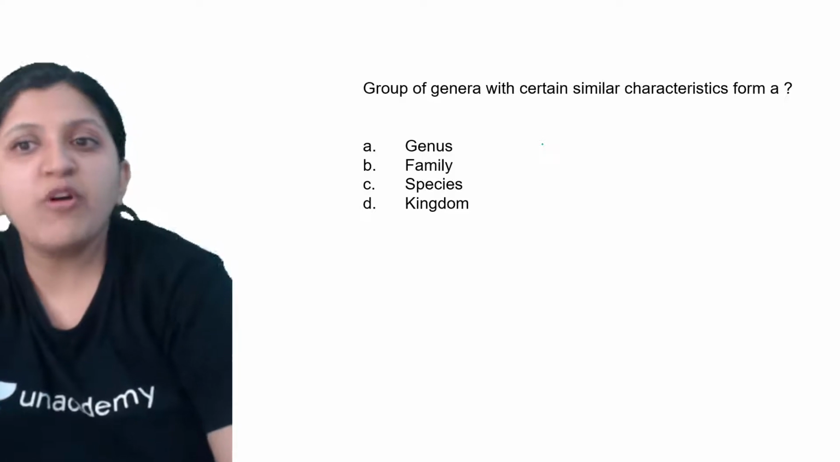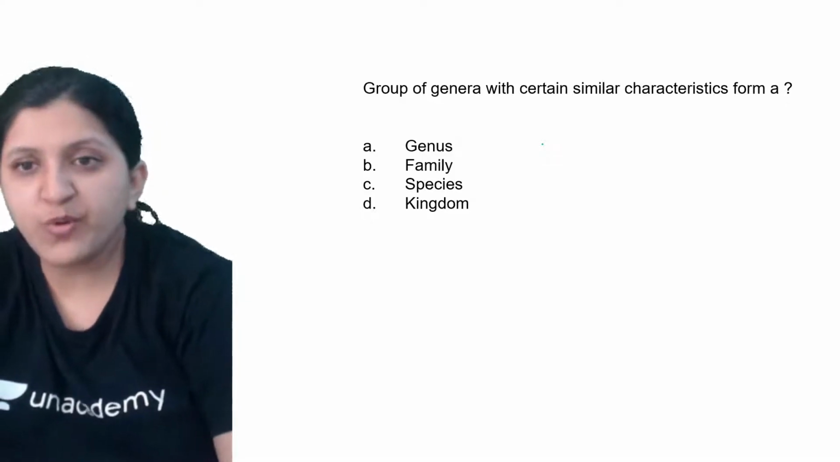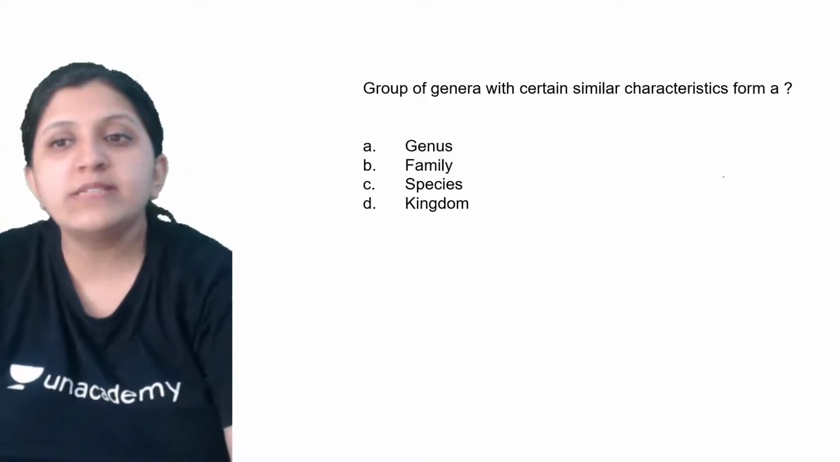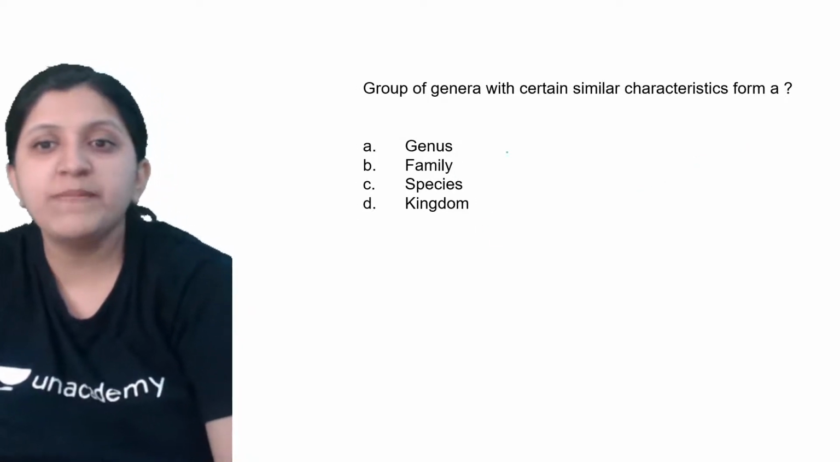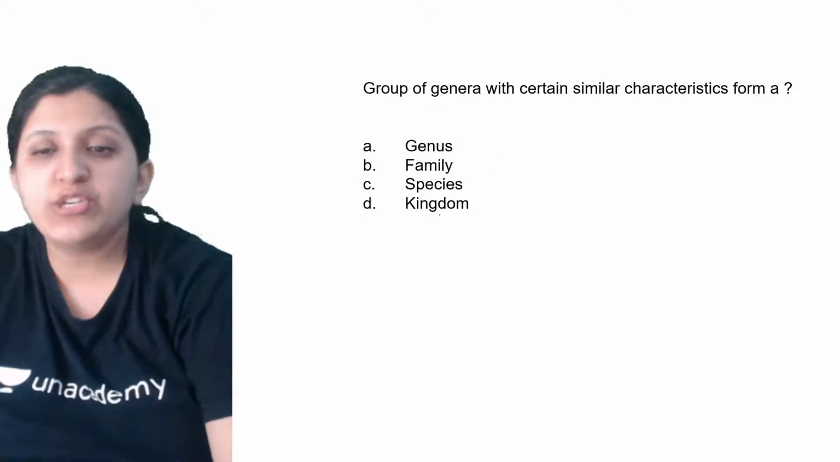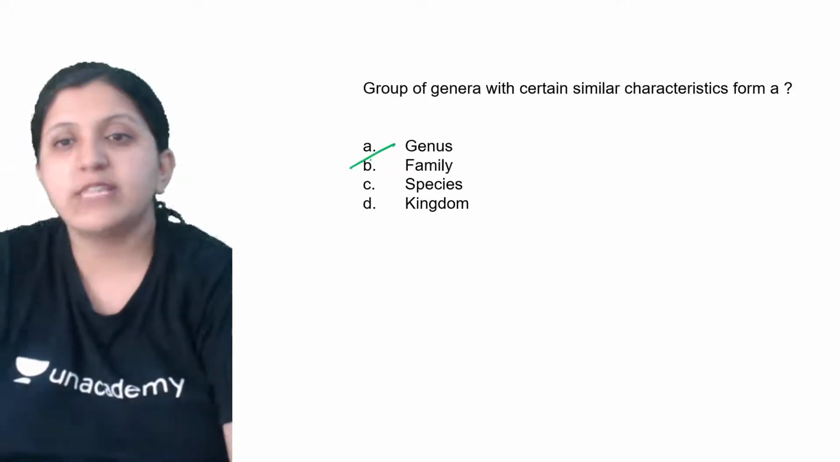Okay, so a group of genera with certain similar characteristics will form the genus, family, species or the kingdom. So it is obviously the family.